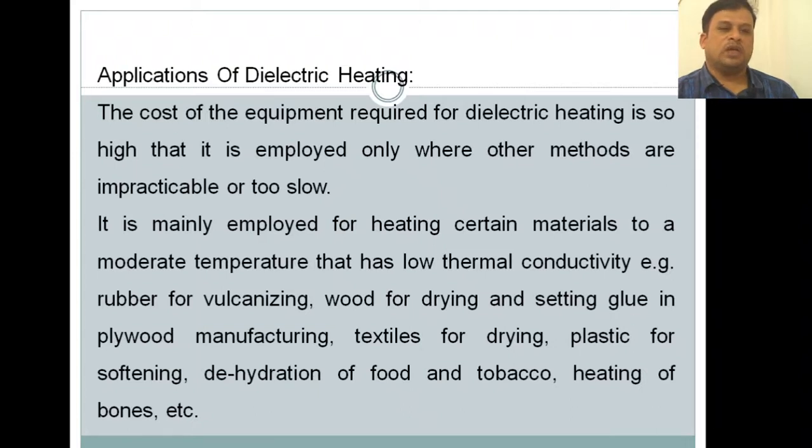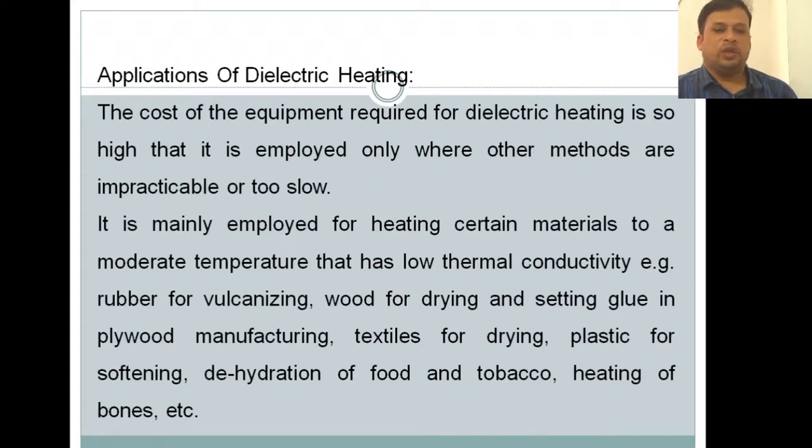It is mainly employed for heating certain materials with low thermal conductivity to a moderate temperature. Examples are rubber for vulcanizing, wood for drying, and setting glue in plywood. This requires low thermal conductivity as well as moderate temperature, not a very high temperature.